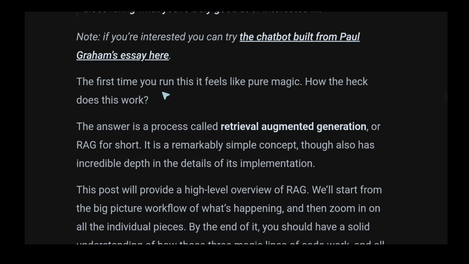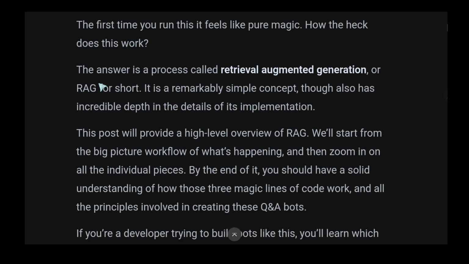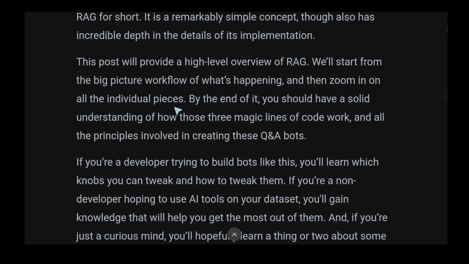The first time you run this, it feels like pure magic. How the heck does this work? The answer is a process called Retrieval Augmented Generation, or RAG for short. It is a remarkably simple concept, though it also has incredible depth in the details of its implementation. So it's both simple, but when we get to the actual implementation, it's going to be complex and deep.